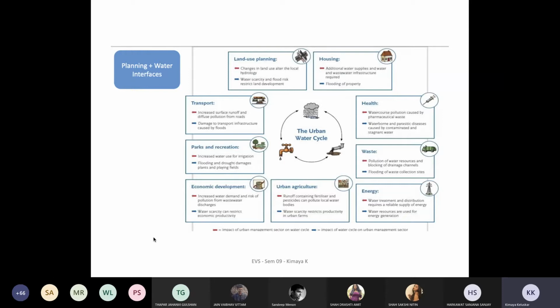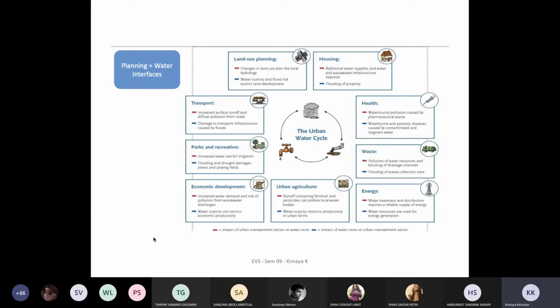Then it's about health, the watercourse pollution caused by pharmaceutical waste. In industrial regions, the waste gets discharged into rivers, channels or streams, and eventually travels into the sea.